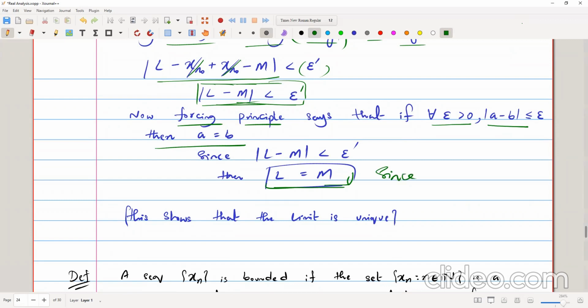We needed to prove that L equals m, since the limit is unique. It is proved that the limit is unique, because we assumed that the sequence is converging onto two different limits, but again we come to the conclusion that both are equal, which means that the limit is unique.